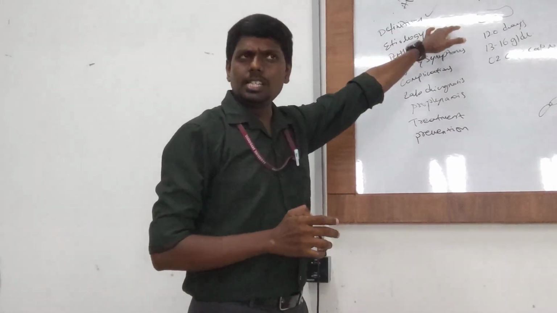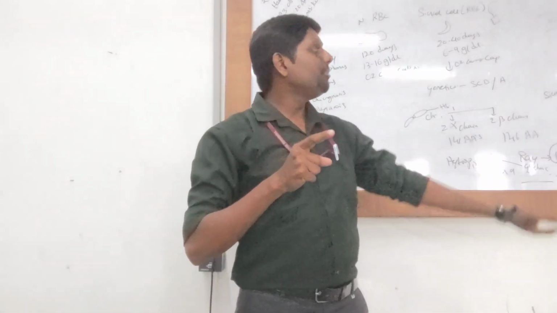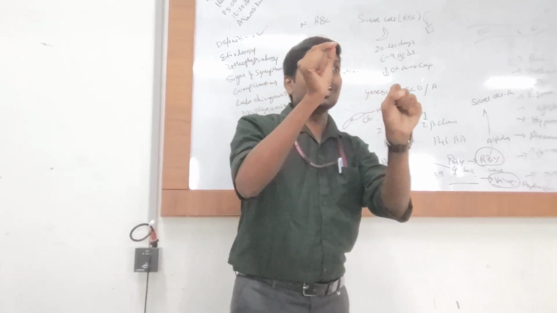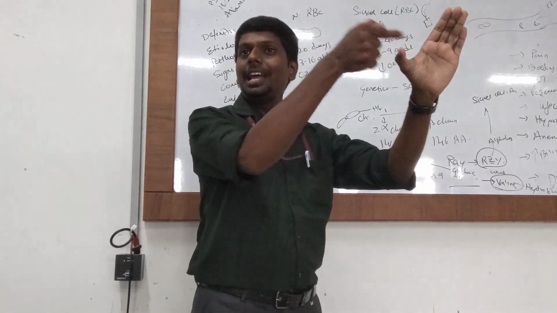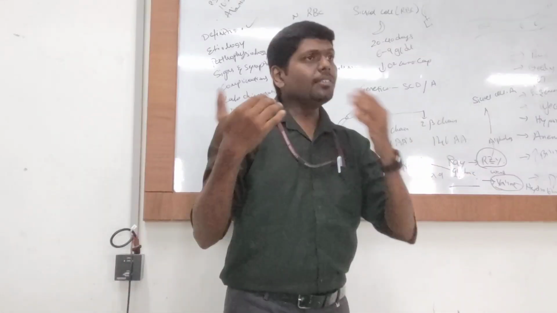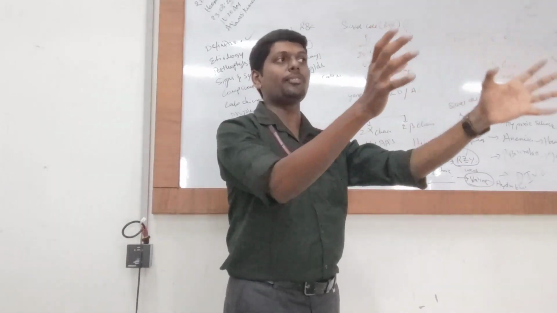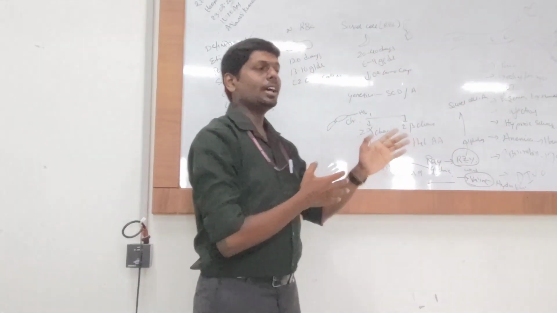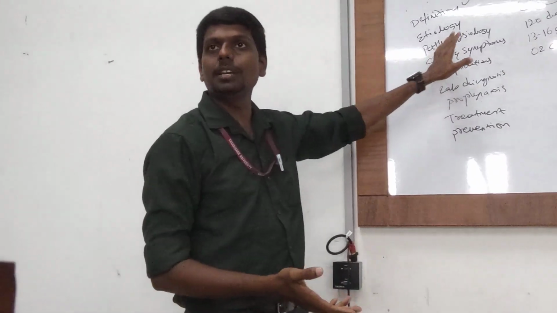Then etiology. It is mostly present in African Americans. This trait is very common among Africans. The reason is that in Africa there is a higher prevalence of malaria. But malaria requires biconcave RBC. If they have sickle cell anemia, malaria cannot attack them. Rather than dying of malaria, having anemia is better. So evolution favored the sickle cell trait among the African population to safeguard them from malaria infection. So this is more common in African countries.